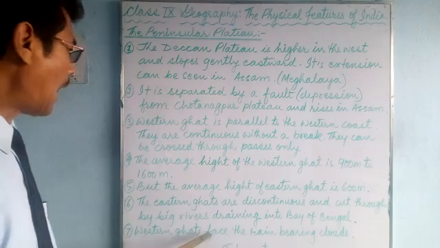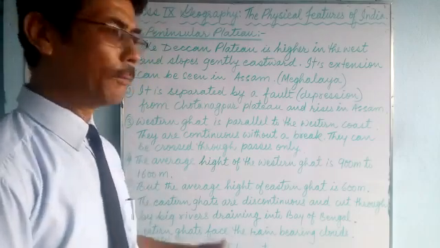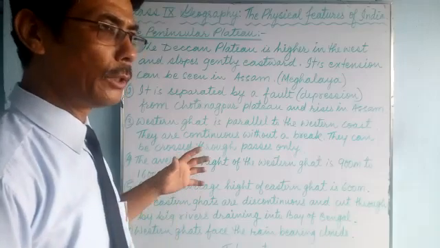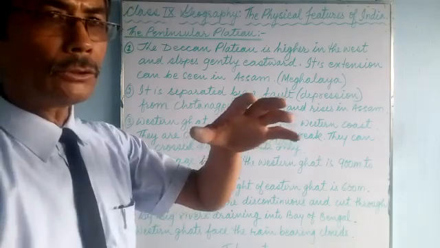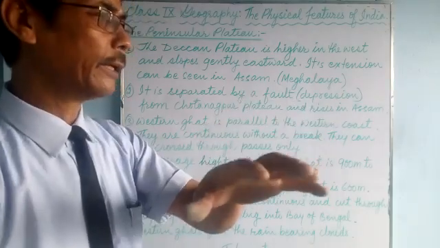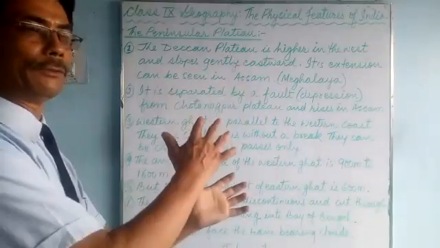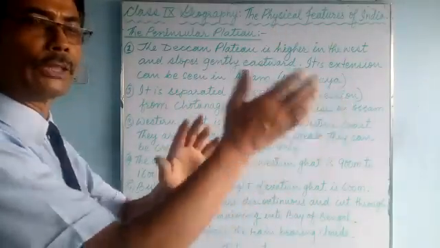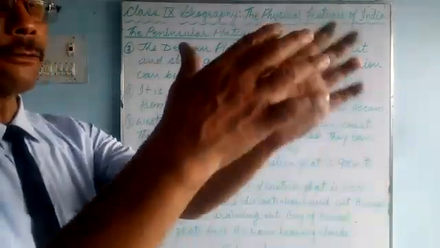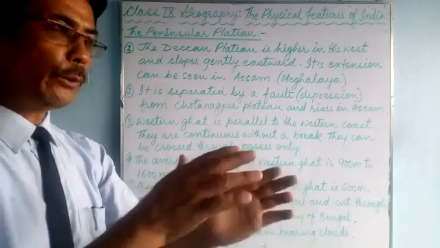So Western Ghat faces the rain bearing clouds. During monsoon, the southwest monsoon, the rain bearing clouds enter India through Western Ghat, and towards the western part of the Western Ghat, heavy rain falls, and towards the eastern side of the Western Ghat, that is a rain shadow area. That's leeward and windward.